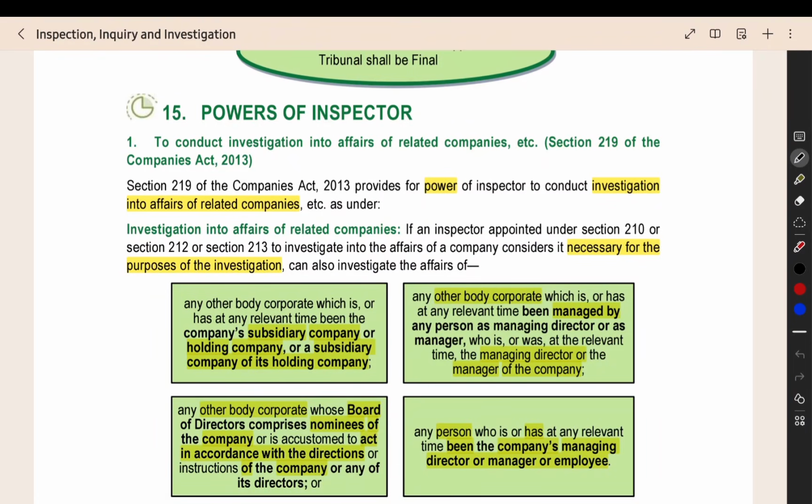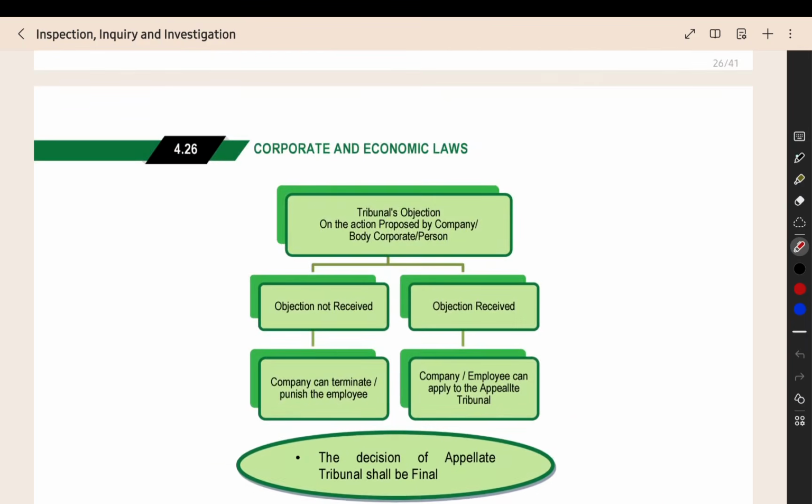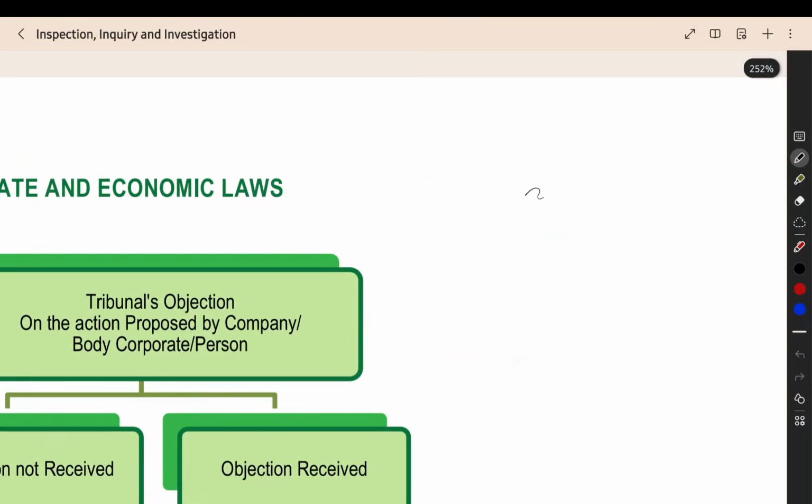Now we have completed most of the important sections of this particular chapter. We are having only some remaining sections. We can see that quickly. First one is section number 219, which is about investigation into the affairs of the related companies. We are having the main company. So the main company will be there.